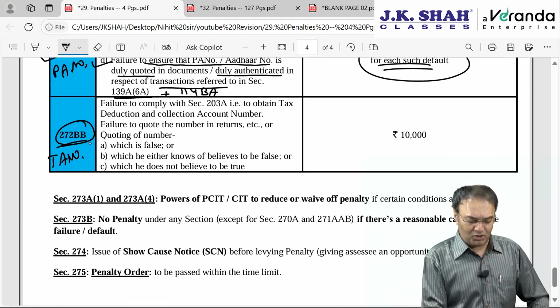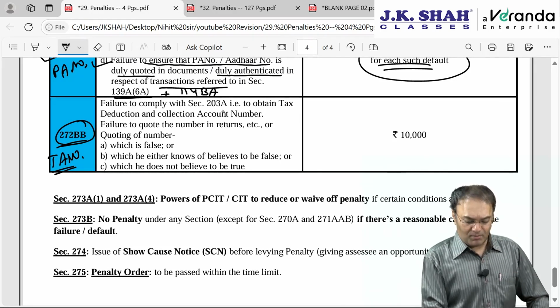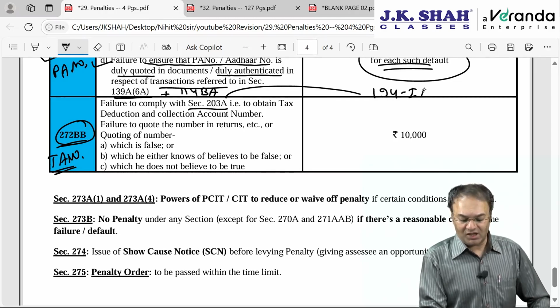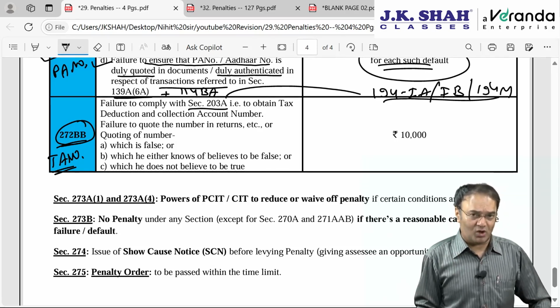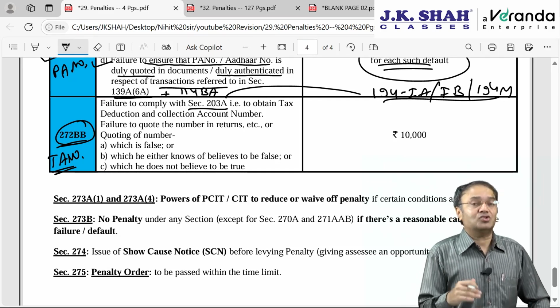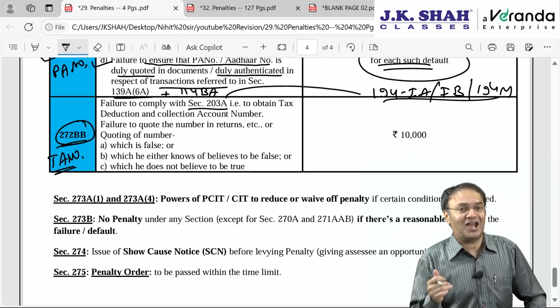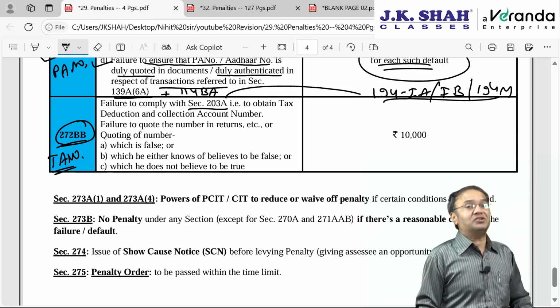Last one, 272BB, same default with regards to tax deduction and collection account number, also called TAN number in brief. Failure to comply with section 203A. Now 203A does not apply to 3 types of TDS transaction: 194IA, 194IB and 194M. Barring these 3 exceptions, which we discussed in the TDS TCS chapter also, the person who is required to deduct the tax at source under any section, or the person who is required to collect the tax at source under any subsection of section 206C, will have to first apply for his TAN number.